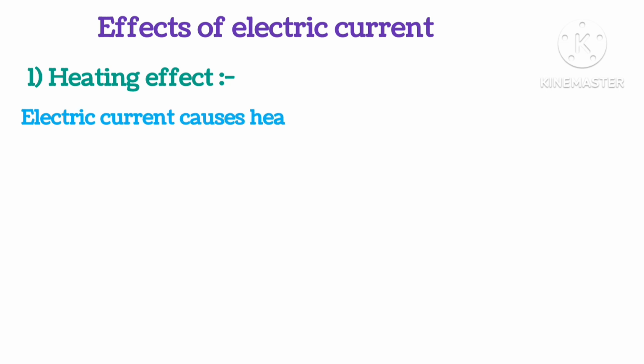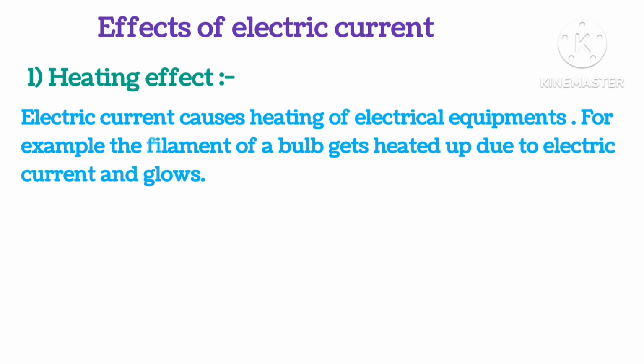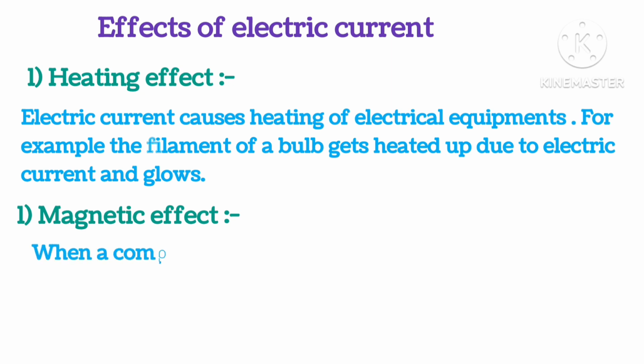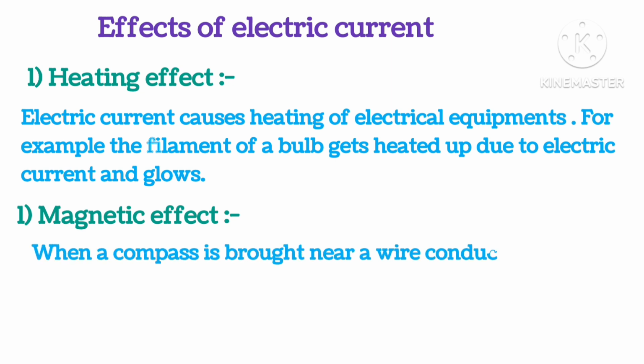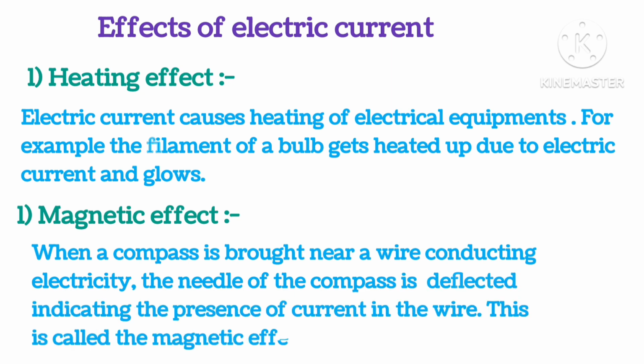Effects of electric current. First is the heating effect. Electric current causes heating of electrical equipment. For example, the filament of a bulb gets heated up due to electric current and glows. Magnetic effect. When a compass is brought near a wire conducting electricity, the needle of the compass is deflected, indicating the presence of current in the wire. This is called the magnetic effect of electric current.